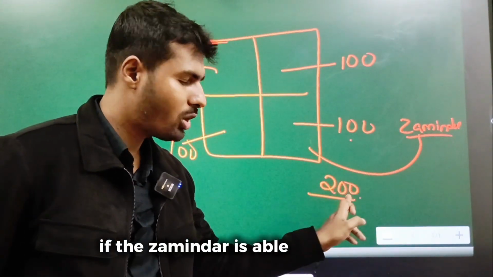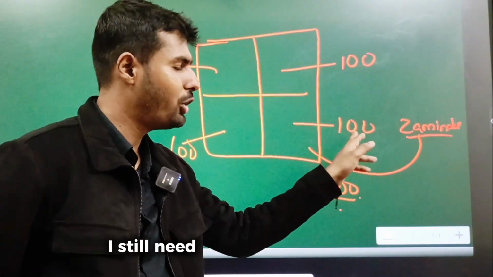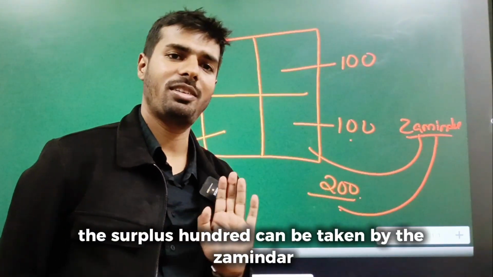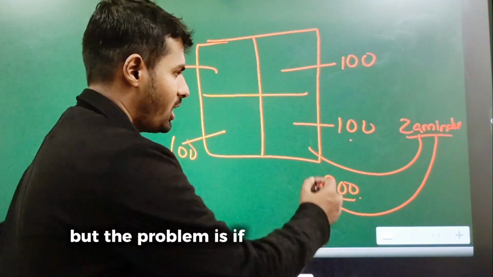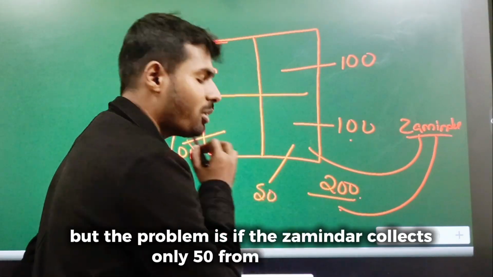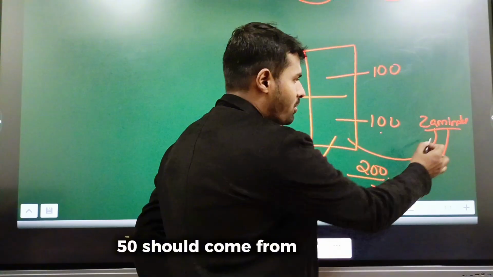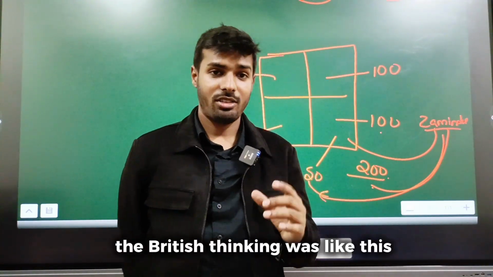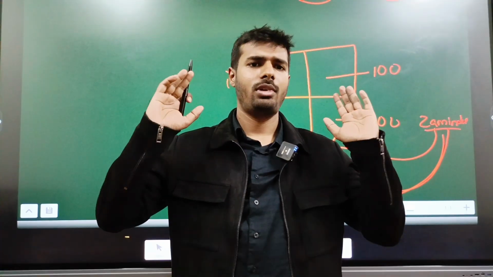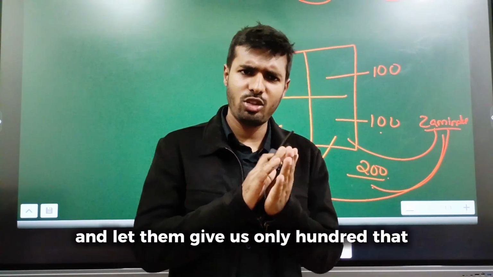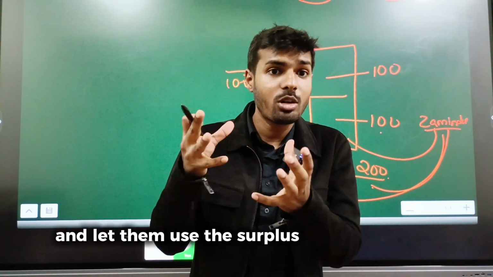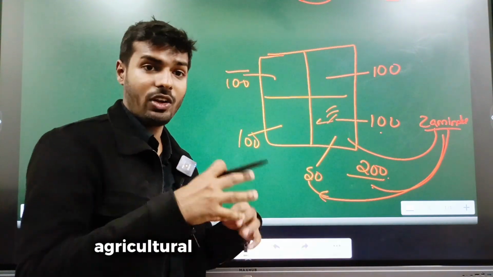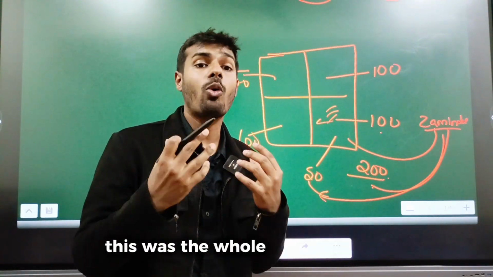If the zamindar is able to collect 200, I still need only 100 from him. The surplus 100 can be taken by the zamindar. But the problem is, if the zamindar collects only 50 from this region, 50 should come from his pocket to me. The British thinking was like this: let the zamindar collect more and let them give us only 100, that is permanent, and let them use the surplus money back into this land so that land will get developed, agricultural productivity will increase. This was the whole idea.